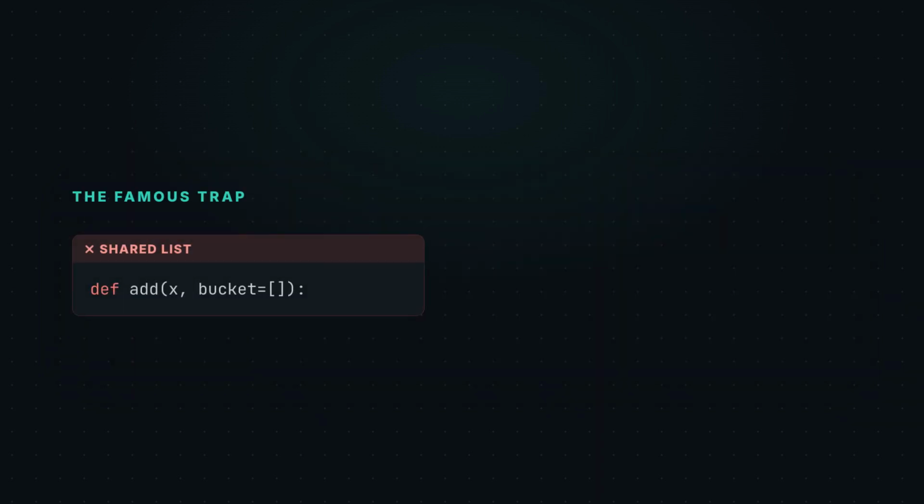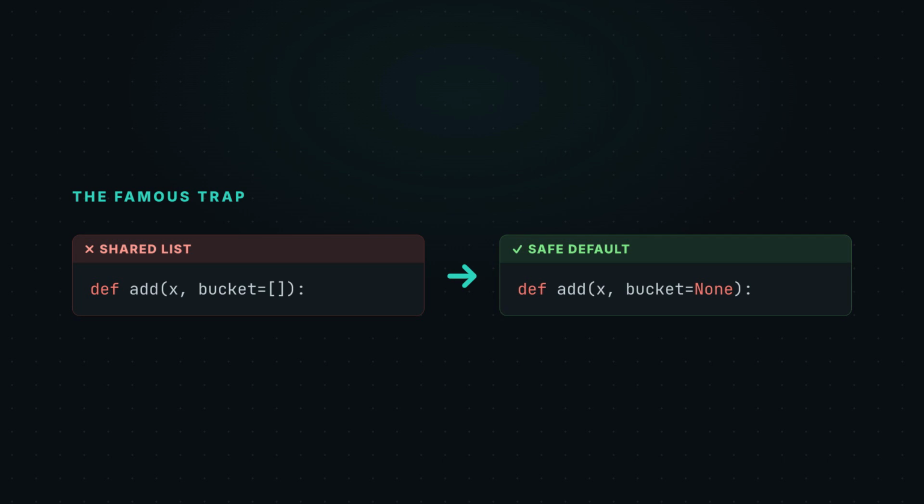Now, the trap. It looks harmless. A default that's an empty list. But Python creates that list once. And every call without a bucket shares the very same one. The fix pros always use: default to None and make a fresh list inside.